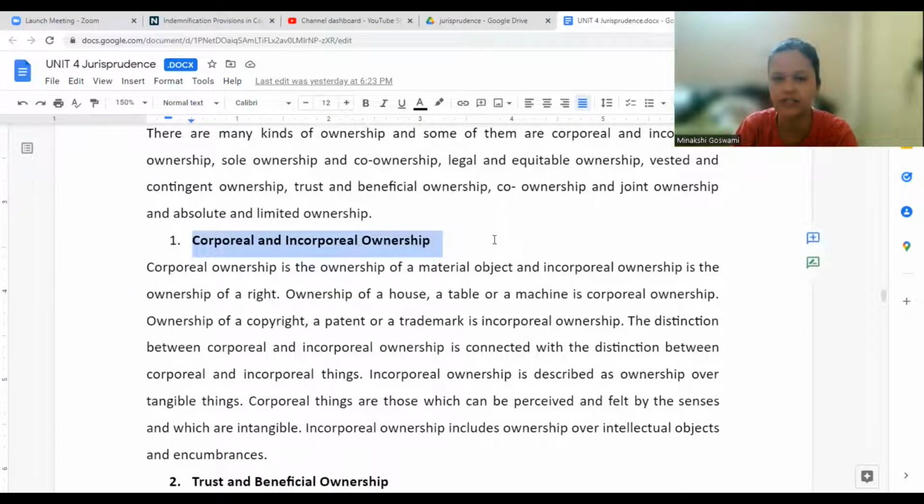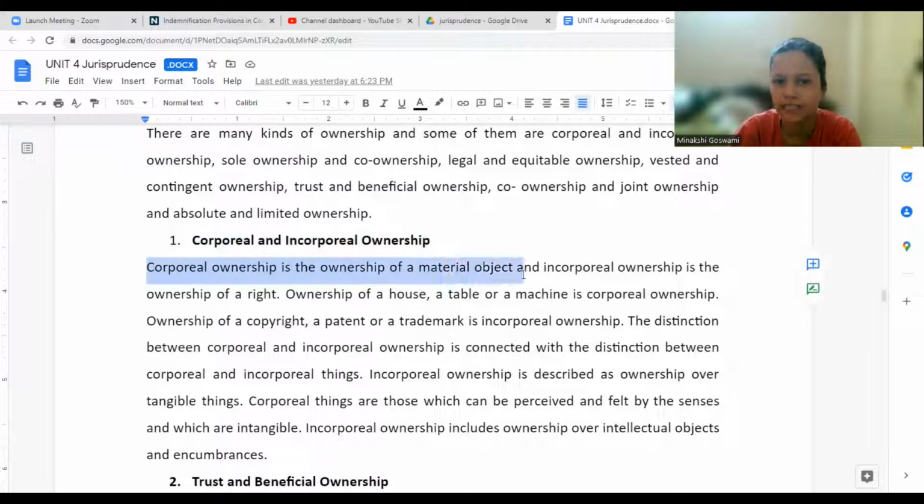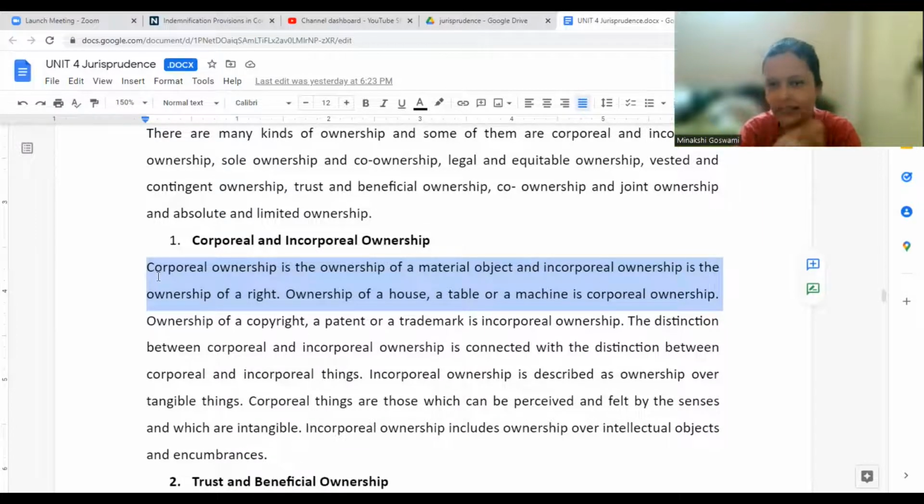The first classification that we have is corporal and incorporeal ownership. Corporal ownership is the ownership of material objects, and incorporeal ownership is the ownership of a right. So ownership of a house, a table, a machine is corporal ownership. Corporal as in something that we can touch, see, or feel.